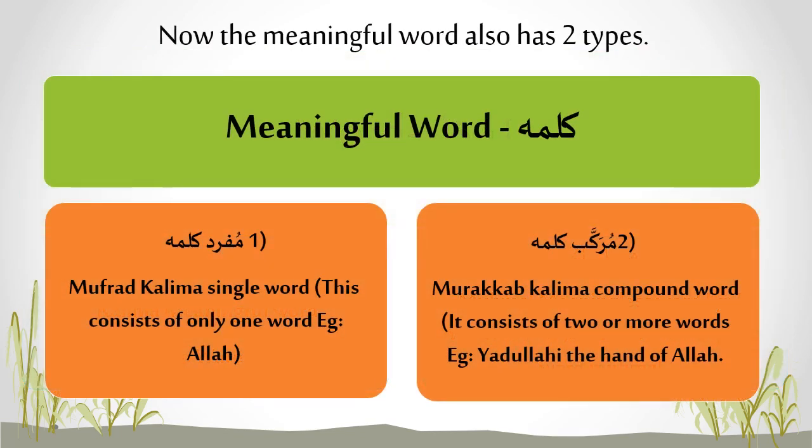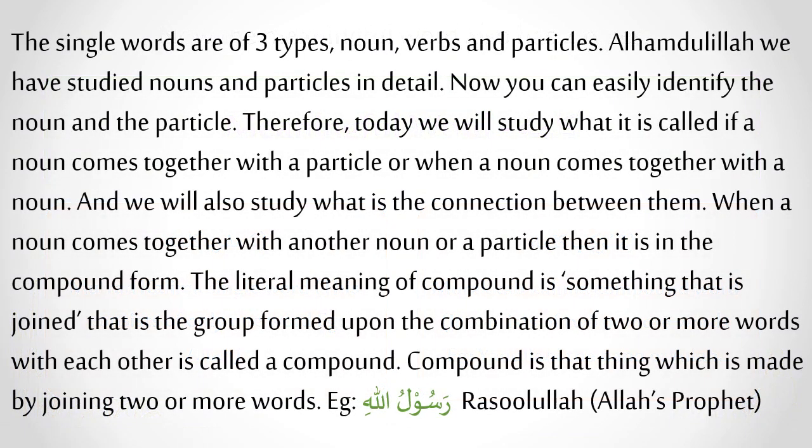Now, the meaningful word kalima also has two types. Number 1, mufrad kalima or the single word. This consists of only one word, example, Allah. And number 2, murakkab kalima, that is the compound word. It consists of two or more words, example, yadullahi, the hand of Allah. The single words are of three types: noun, isim, verbs, fi'l, and particles, harf.